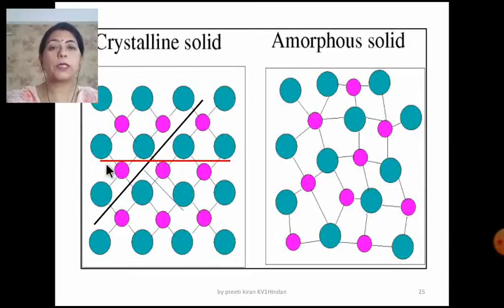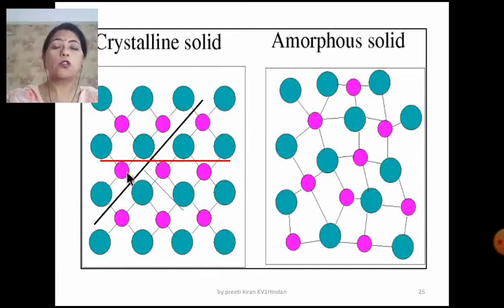Now you will see above this red line are only these green particles and below are the pink ones. Fine. But along this black line, along this plane, you can see the alternate arrangement of the green and the pink balls or atoms. The constituent particles are represented by these.